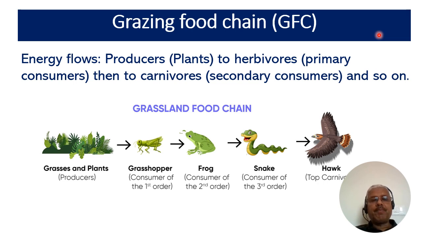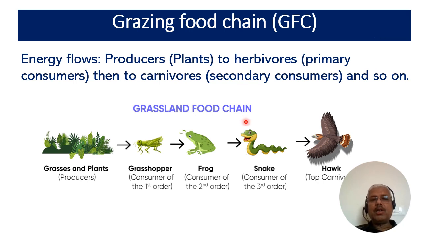Grazing food chain. In this type of food chain, energy flow takes place from producers to the herbivores, that is the primary consumers, and then to the carnivores, that is secondary consumers, and ultimately to the top carnivores.